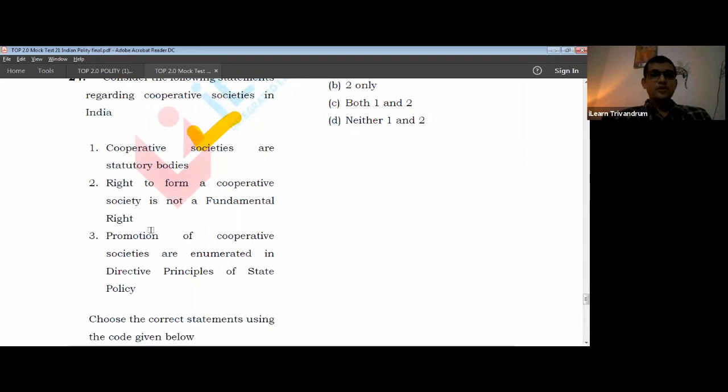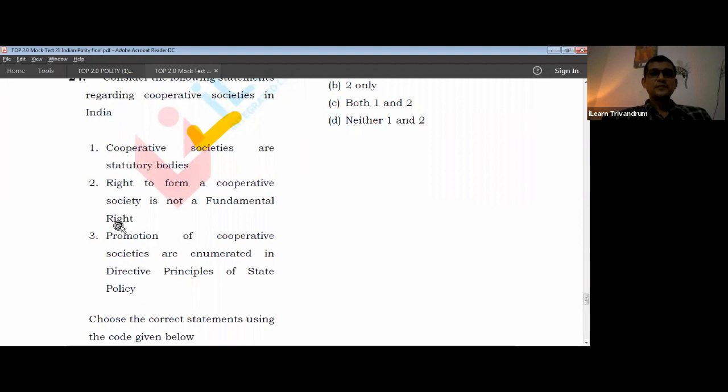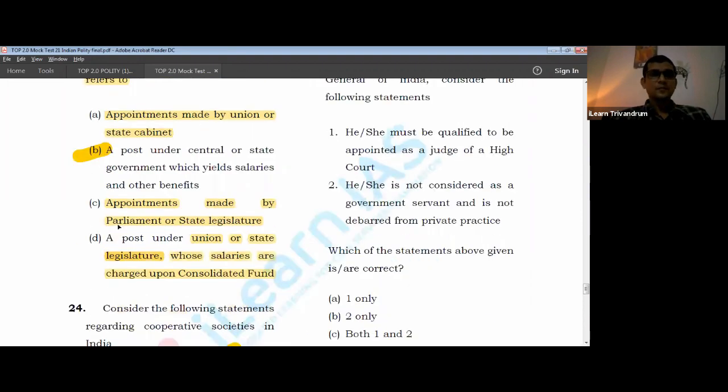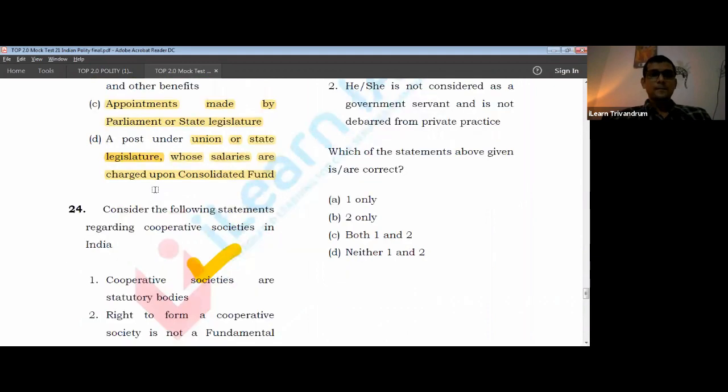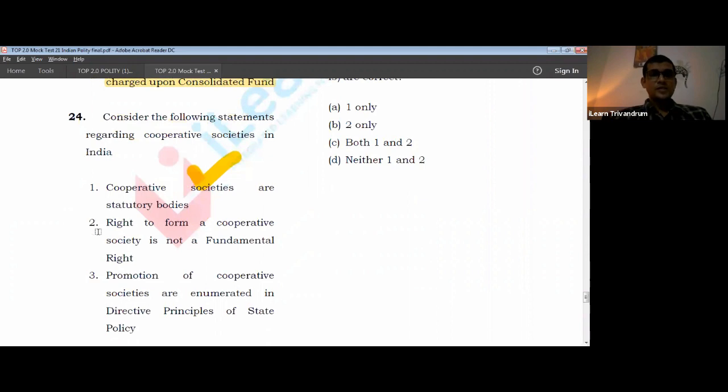Next one is promotion of cooperative societies are enumerated in DPSP. What do you think about it? Are they mentioned in DPSP? Is it likely to be mentioned in DPSP? Yes, it is likely to be mentioned. So this is wrong. This first one is wrong, that is, cooperative societies are statutory bodies.